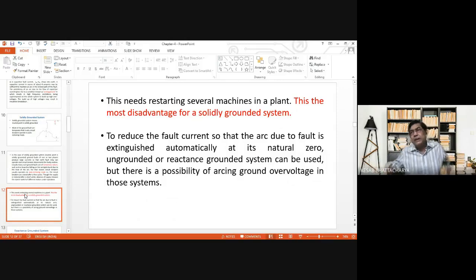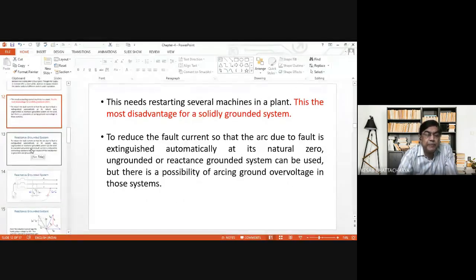Instead of using a solidly grounded system, we can go for an ungrounded system, where there is a possibility of development of arcing ground, and due to arcing ground, over voltage may develop in the system. Similarly, if we go for an inductance or reactance grounded system, there also the chance of arcing ground exists. So now let us discuss reactance grounded system, resistance grounded system, and Peterson coil